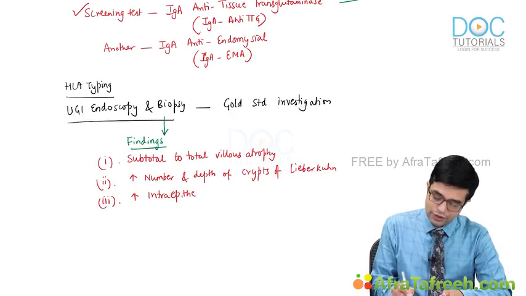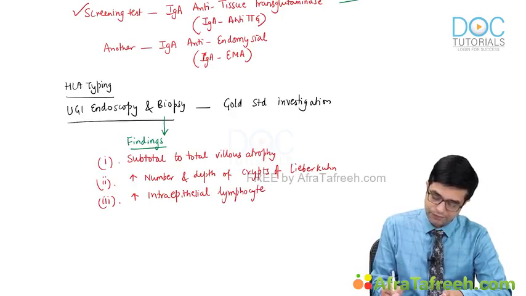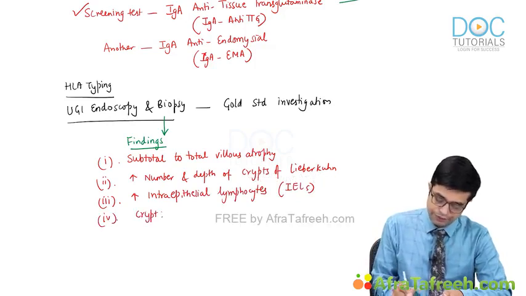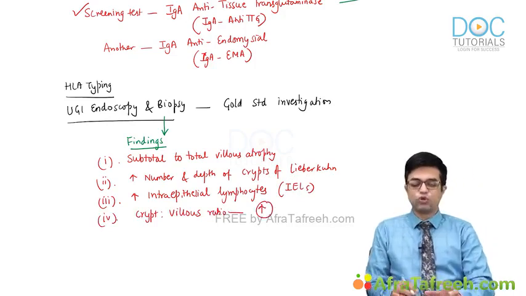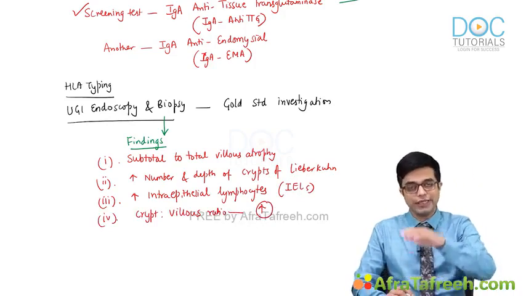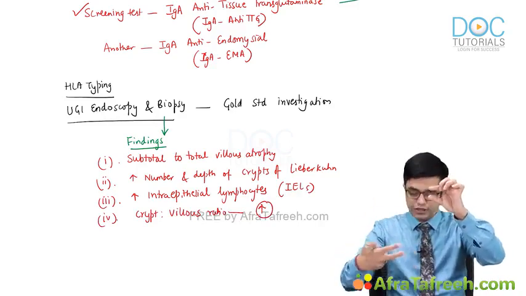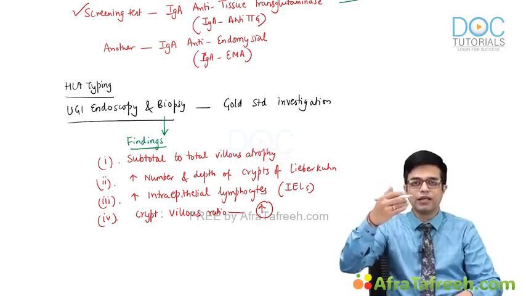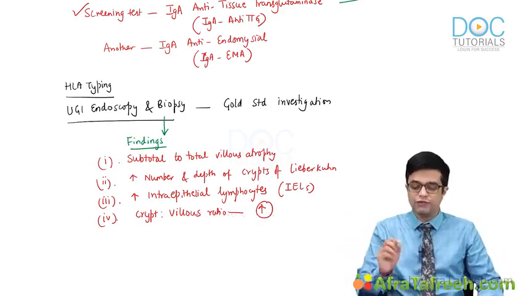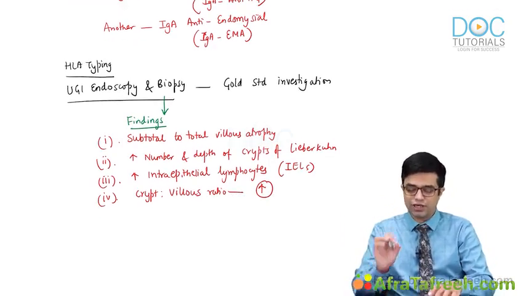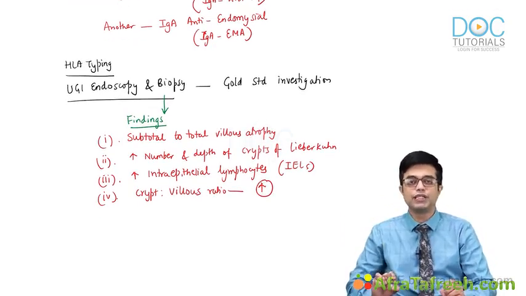So lymphocytic proliferation is seen in the gut mucosal epithelium. It is written as IEL, intraepithelial lymphocytes. And fourth, the crypt to villus ratio is increased. Some books write it as villus to crypt ratio, then it will be decreased because the villus has become shorter and the crypt is larger in size. So if the crypt is in the numerator and villus is in the denominator, that ratio will be elevated. So these are the four classic findings you find in patients with celiac disease.